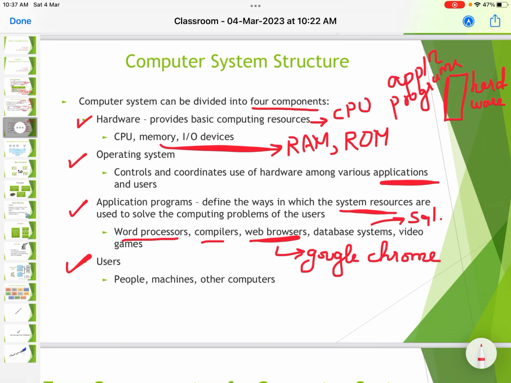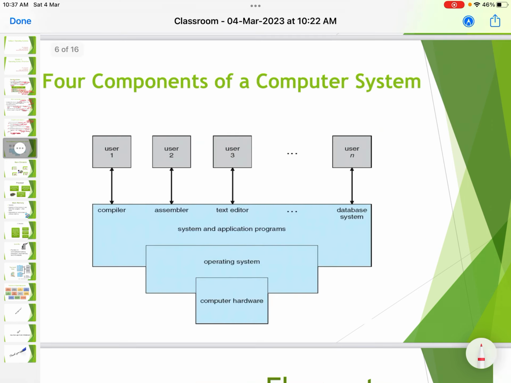So all these are resources, and these resources help the user to solve their problems. User can be people like us, machines, and other computers also.